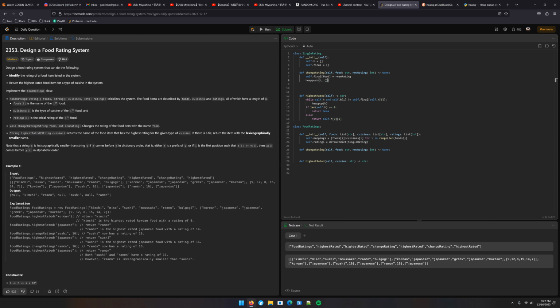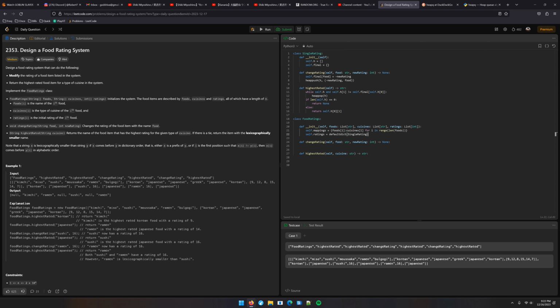And this has to be a tuple so that it's immutable, and we will have negative new rating, comma, food name. And that should return the food with the highest rating, unless it changes, in which case we're going to get rid of it right here.